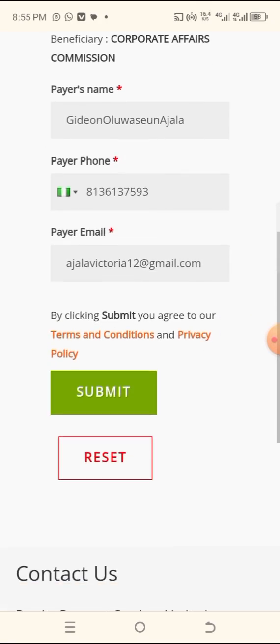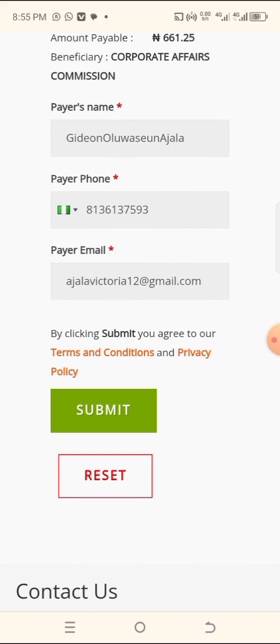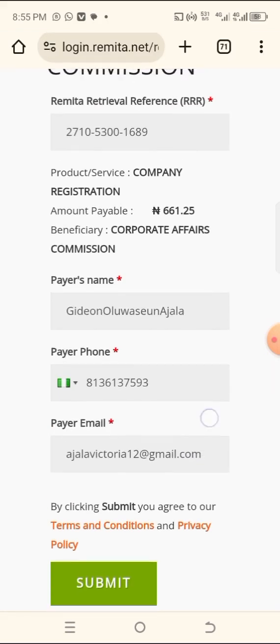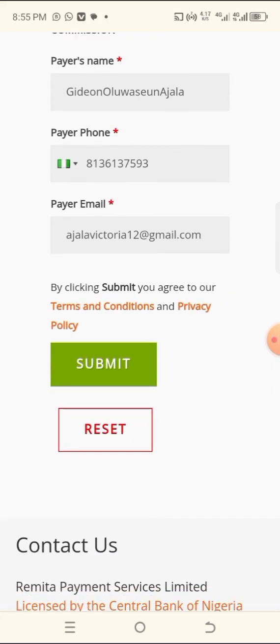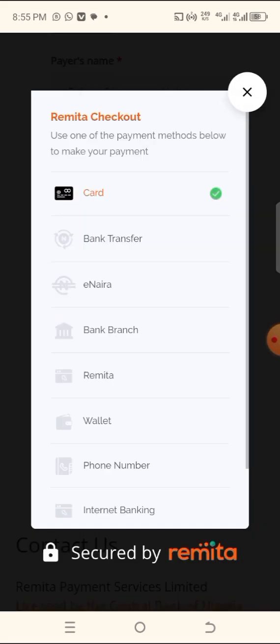You now come down. You click on submit. When all the information here is correct, you now click here. That is submit. When you click on submit, it takes you to the payment option. Now, you have many payment options here that you can use. You can use bank transfer, e-naira, bank branch, remitter, wallet, etc.